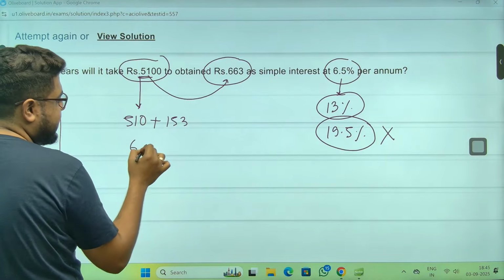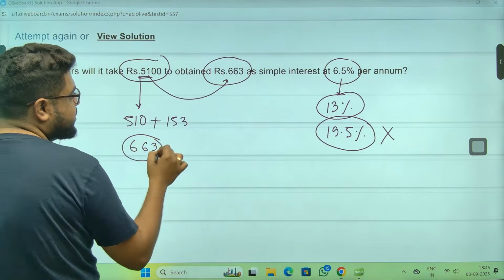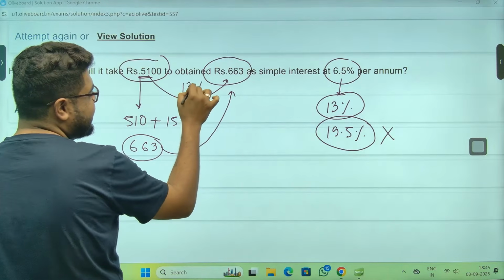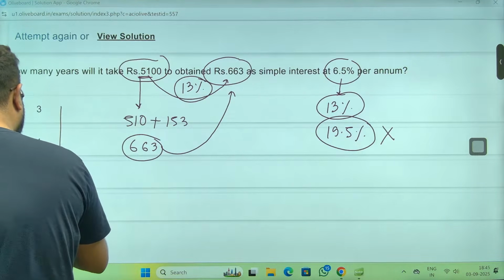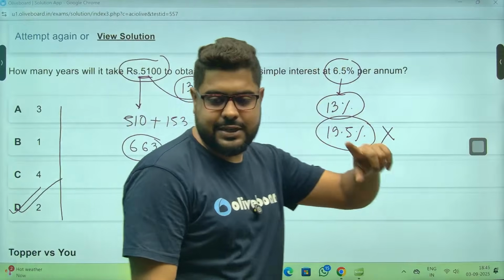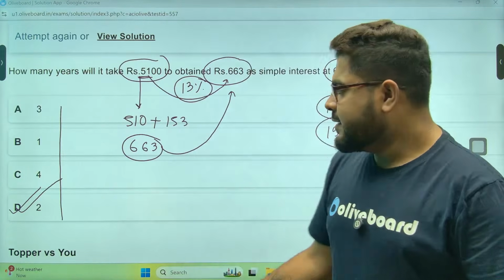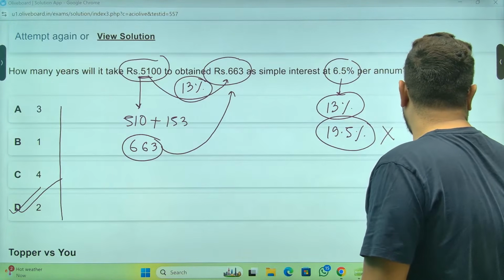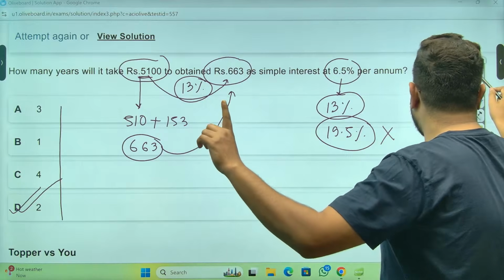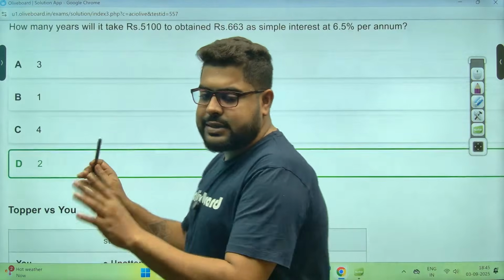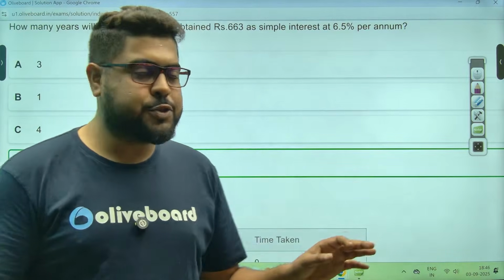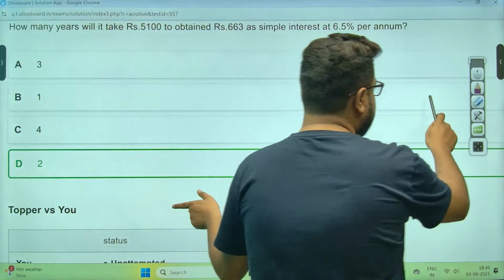So 663. You see, that's the answer. So 13%. Meaning my answer will be 2 years, 6.5 first year, second year 6.5. So always, if you use your brain, there are answers lying out there. Not everything needs to be solved, not everything needs to be calculated.